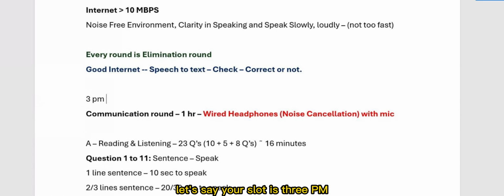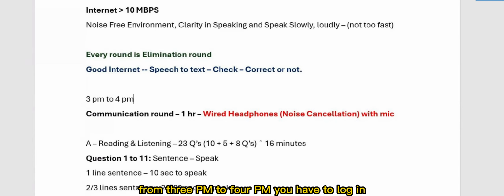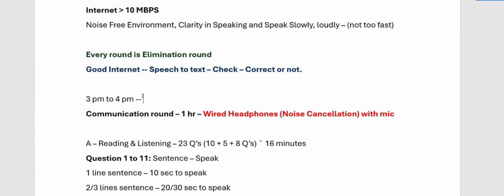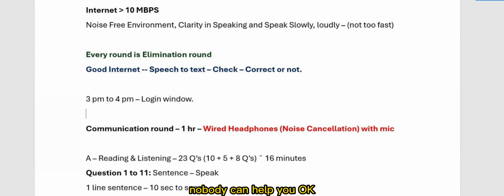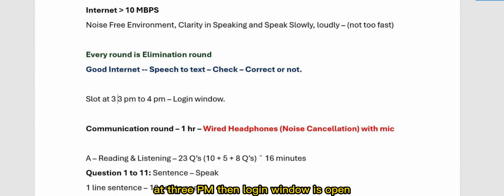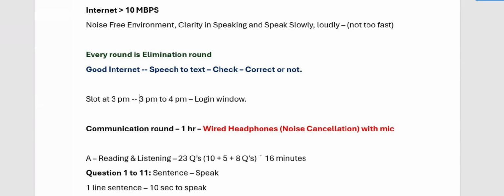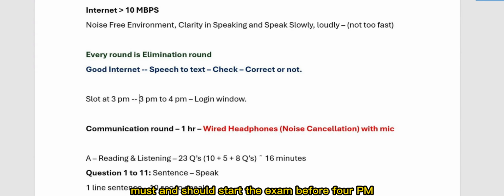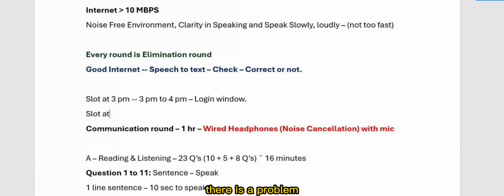Let's say your slot is 3 p.m. From 3 p.m. to 4 p.m. you have to log in. That is the login window. After 4 p.m., nobody can help you. You can mail n number of times, they don't respond. You must start the exam before 4 p.m. If it stops or closes in between, you cannot start again. There is a problem, so please be clear.